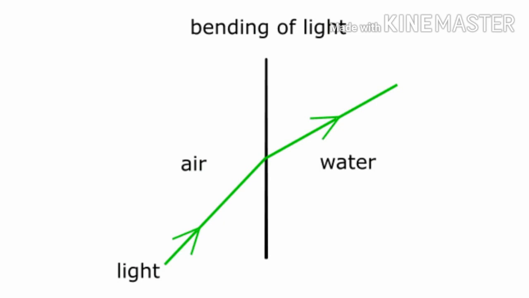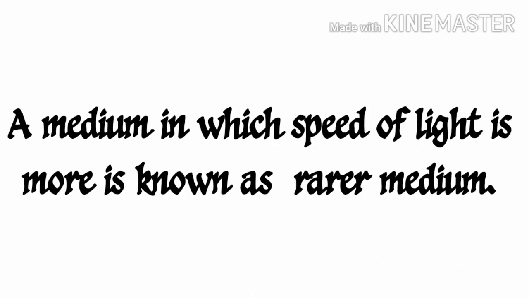For refraction, we have to consider a pair of media. Among those two materials, one should be a denser one and one should be a rarer one. Which one is denser and which is rarer depends on the speed of light.